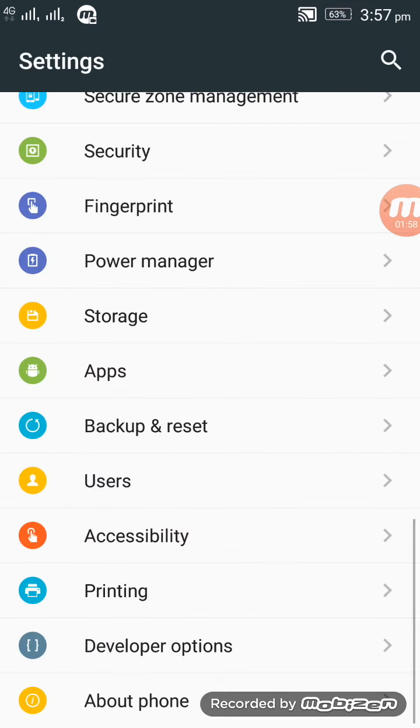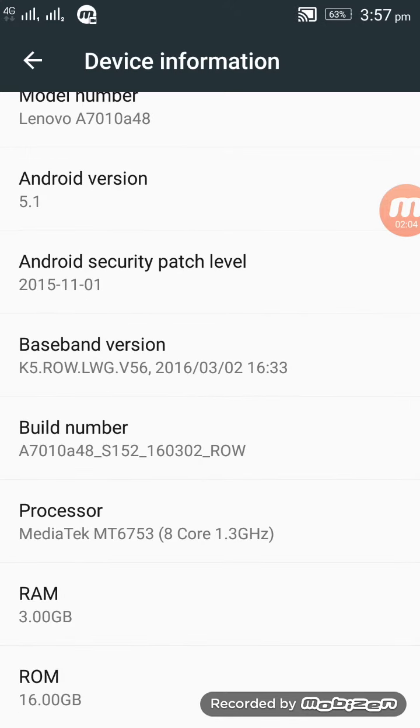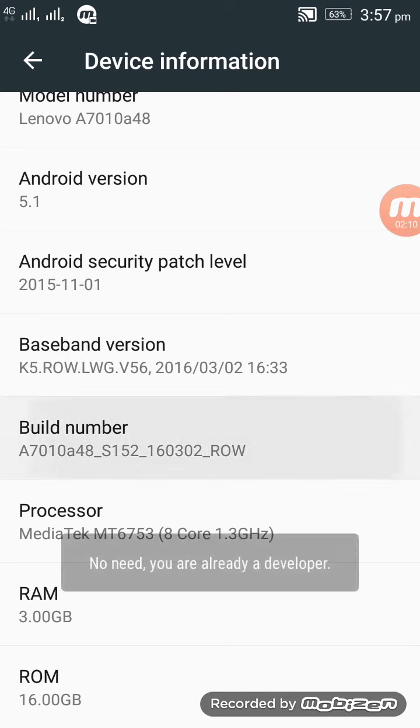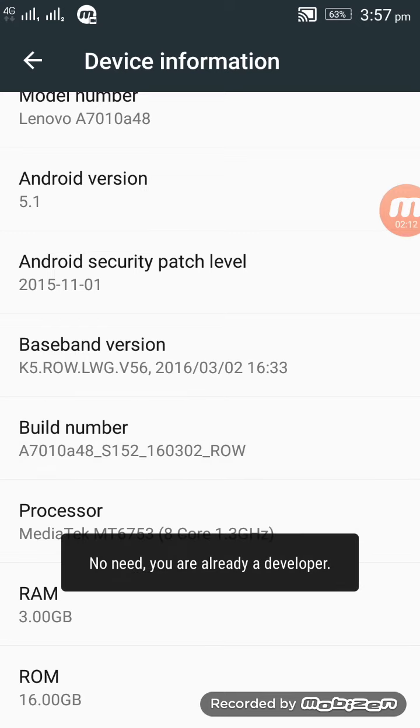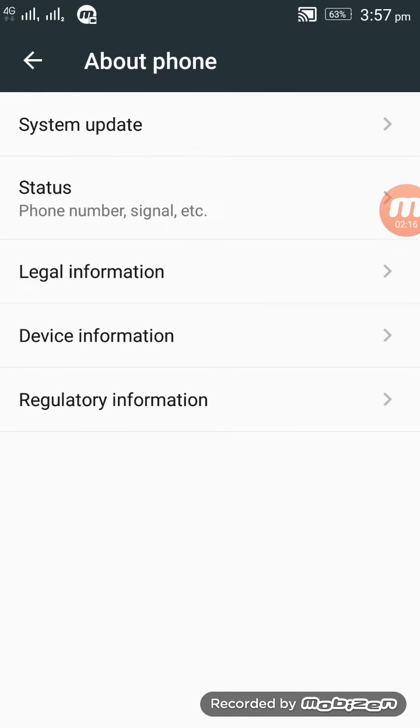One minute. Developer option might not come. So go to device information, build number. Again listen, device information, build number. Then click build number 5 to 7 times. You will become a developer and developer option will come.